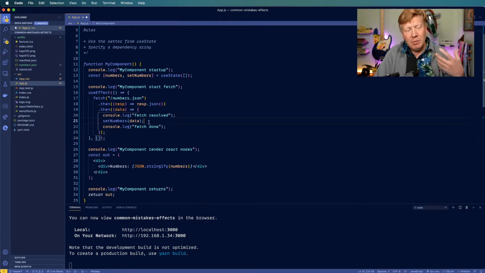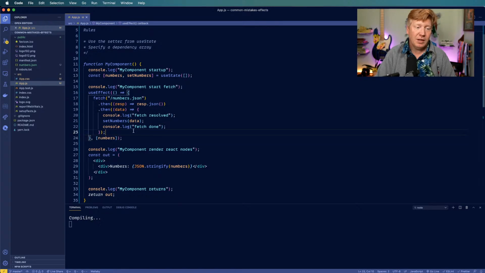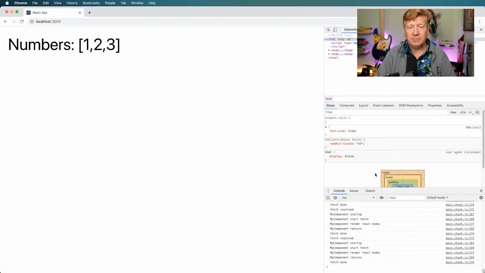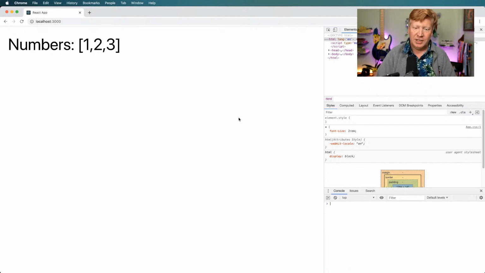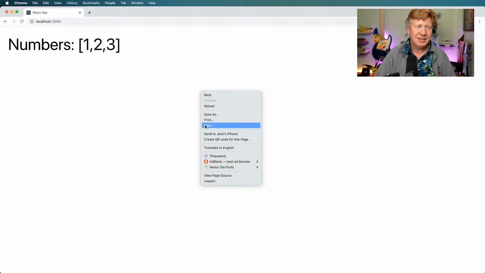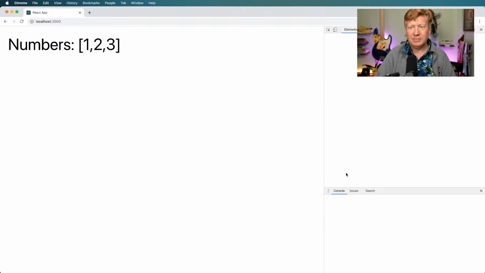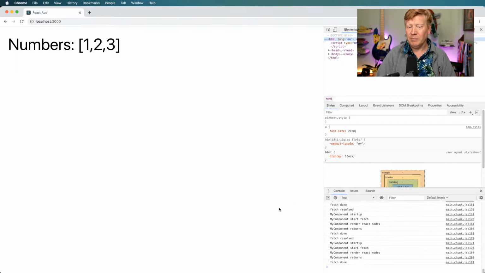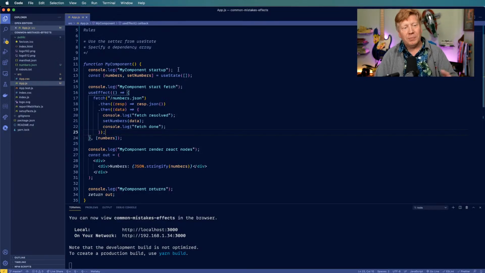And then a lot of people think, okay, cool. Well, I'm setting numbers, so I must depend on numbers. So they put this in here, and then they save it and rerun. And wouldn't you know, you get exactly the same problem again. So hold on. Yet again, my browser's crashing. Yep, we're still crashing.